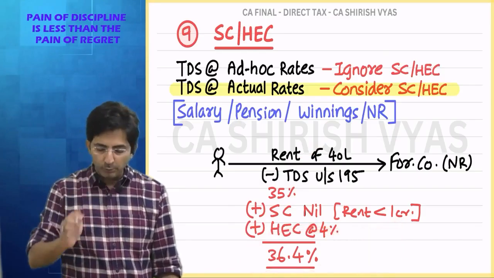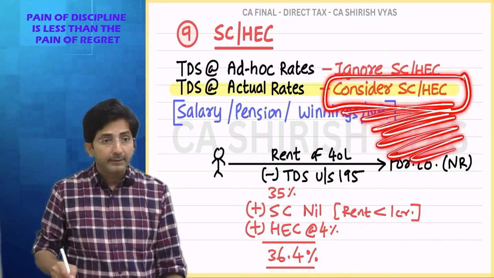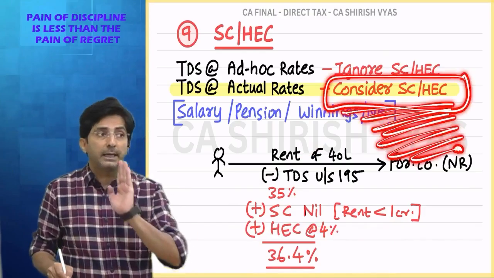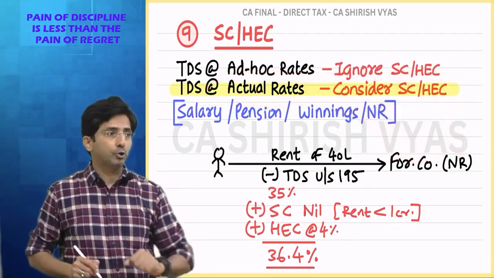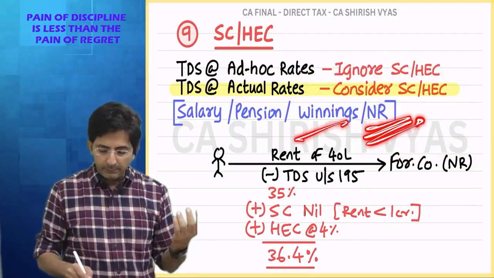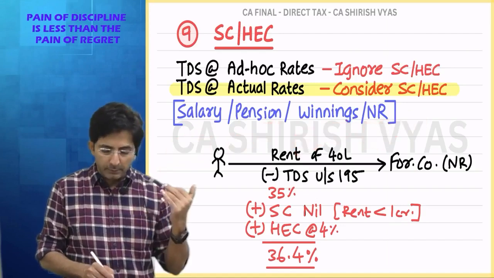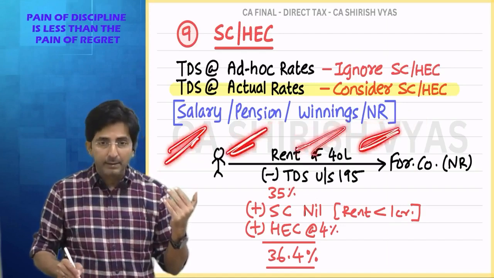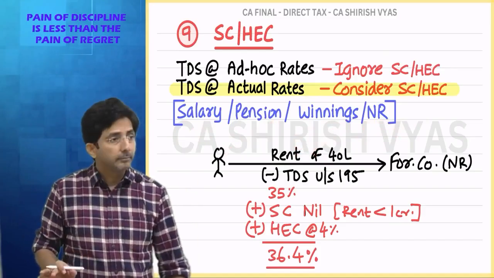Basically what I am trying to show, sometimes you have to respect surcharge and cess also to determine the rate of TDS. But that is only when the TDS is at actual rate. And when TDS is at actual rate: non-residents, winnings, pension, salary. So whenever in the question the TDS is of salary, pension, winnings, NR, you will consider surcharge and cess. Okay.